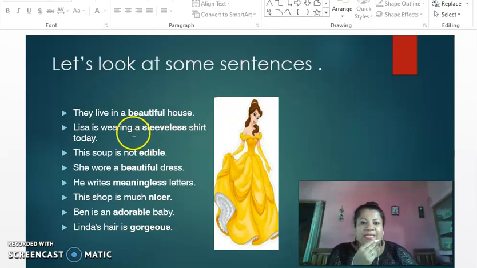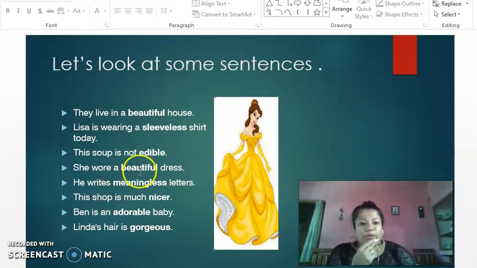Now going a little bit further, we have some sentences. For example, they live in a beautiful house. If I tell you to identify the adjective, first I would like you to see the word house. House is your noun. Then I'll ask the question, what kind of house? A beautiful house. Beautiful is your adjective. Lisa is wearing a sleeveless shirt. What kind of shirt? Sleeveless. Sleeveless is your adjective. The soup is not edible. What kind of soup? Not edible soup. Over here, edible is your adjective.